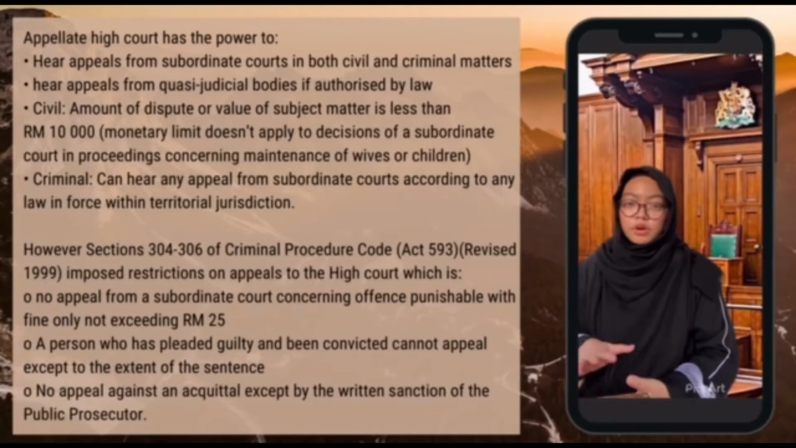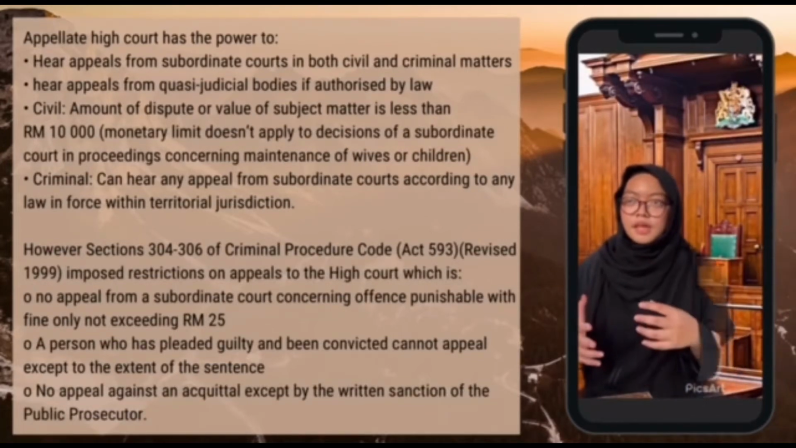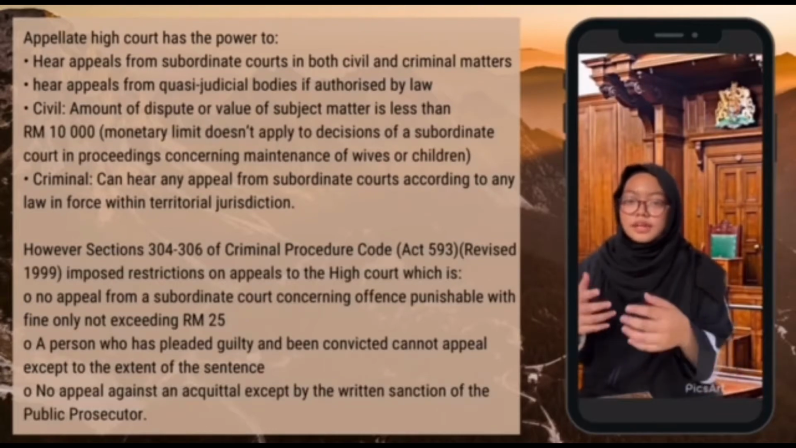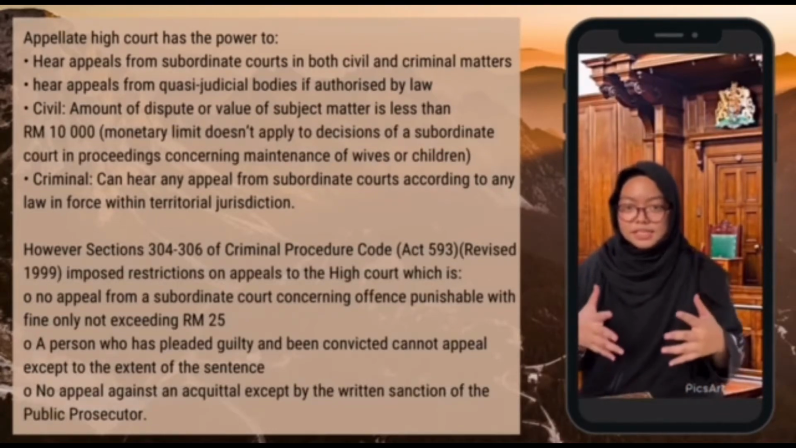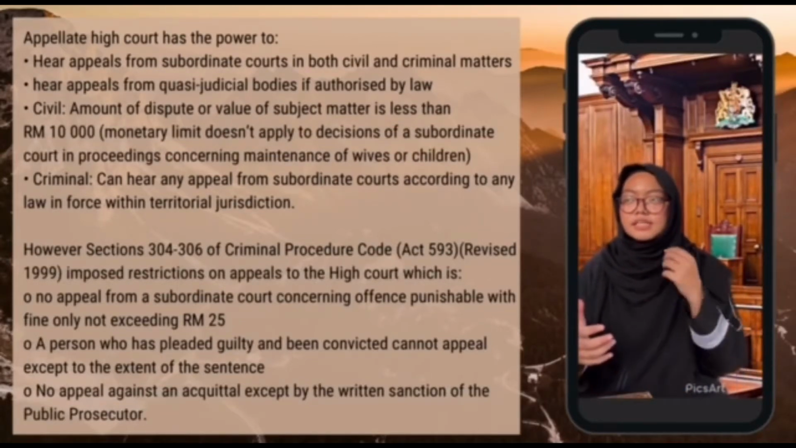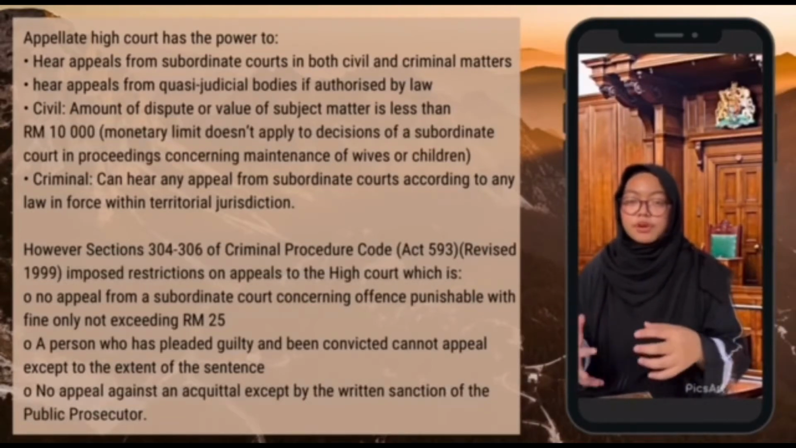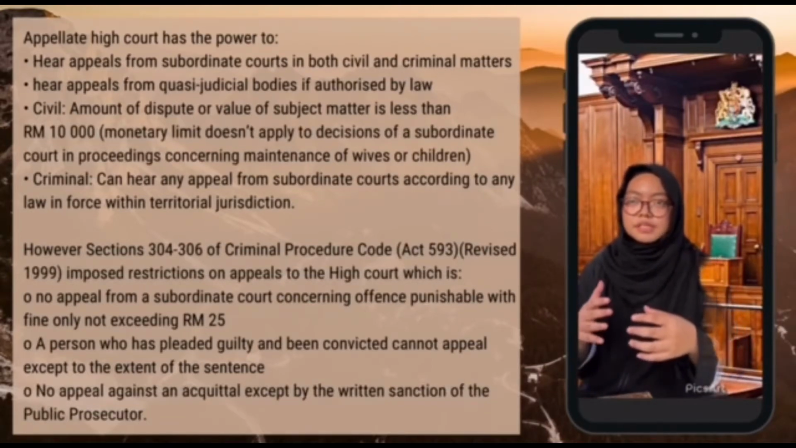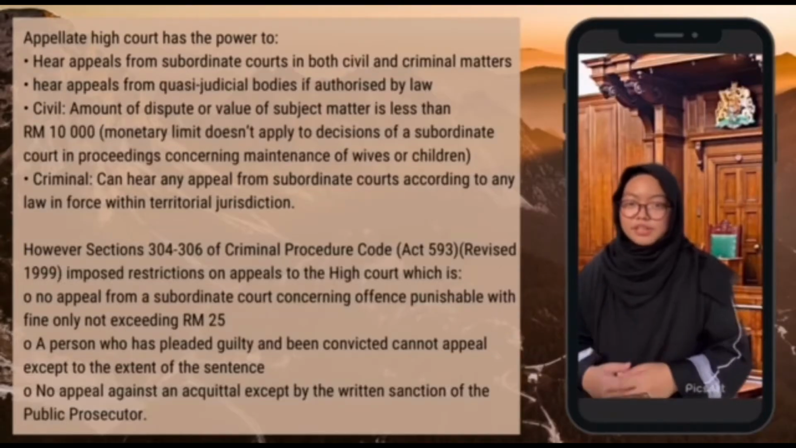Next is appellate jurisdiction, which is the power of the appellate court to review, amend, or overrule the decision of the trial court. The High Court can hear appeals from subordinate courts in both civil and criminal cases. For civil, the High Court can hear appeals where the amount in dispute is less than 10,000 ringgit. And for criminal, the High Court hears appeals from subordinate courts according to any law enforced within its territorial jurisdiction.